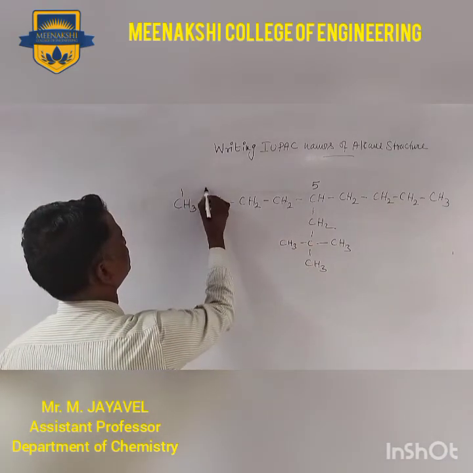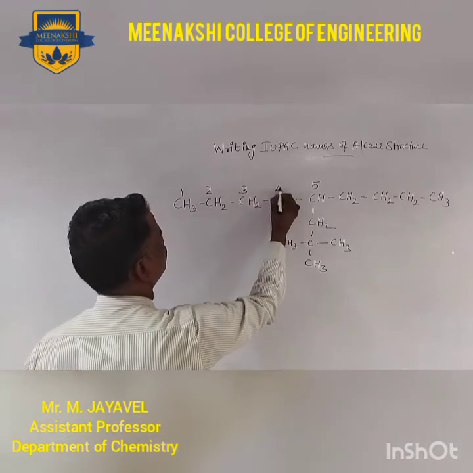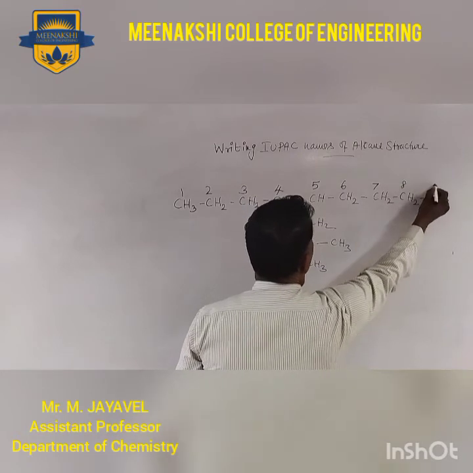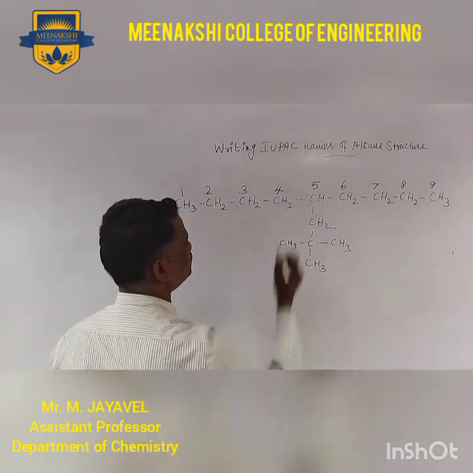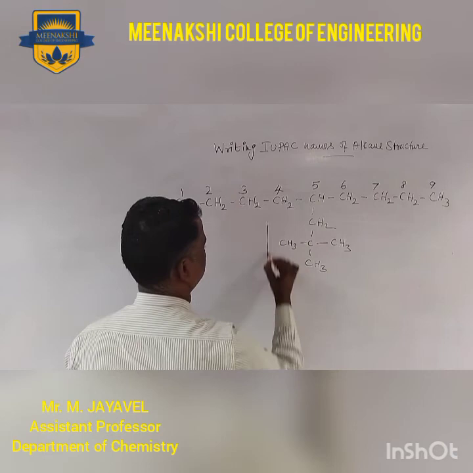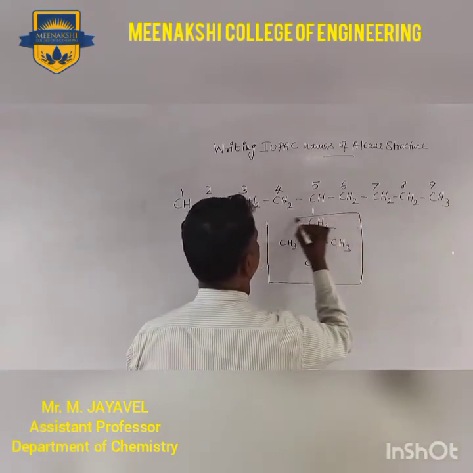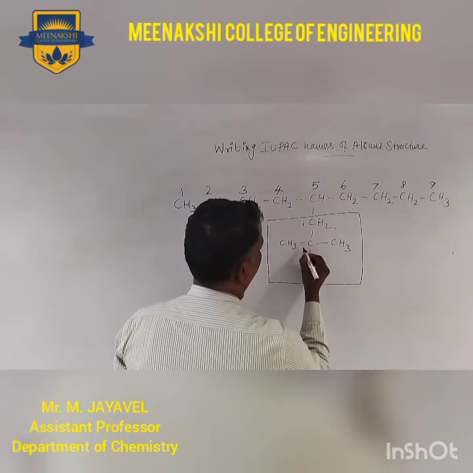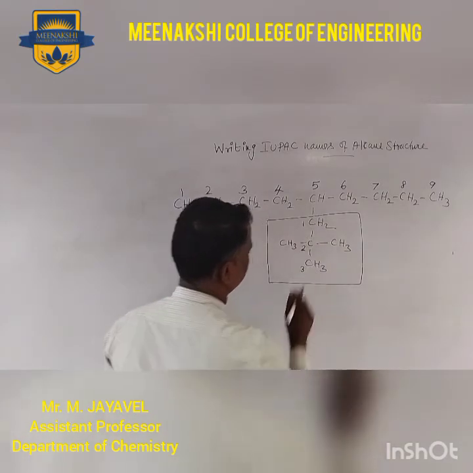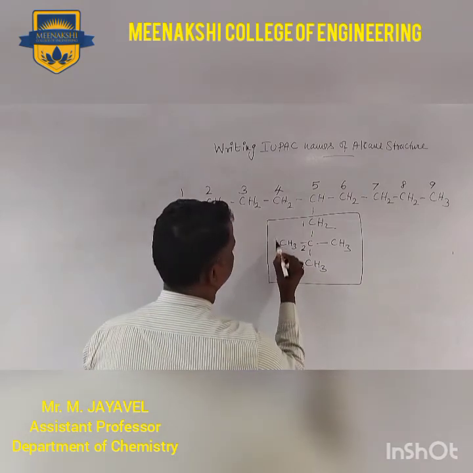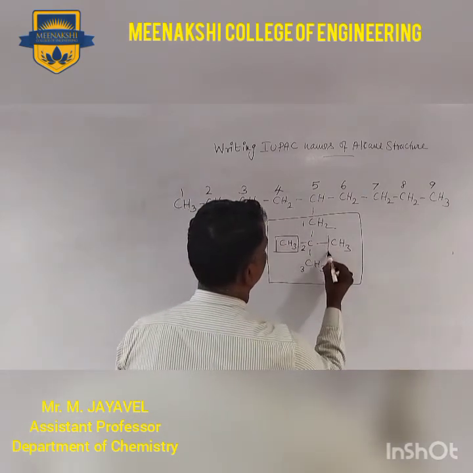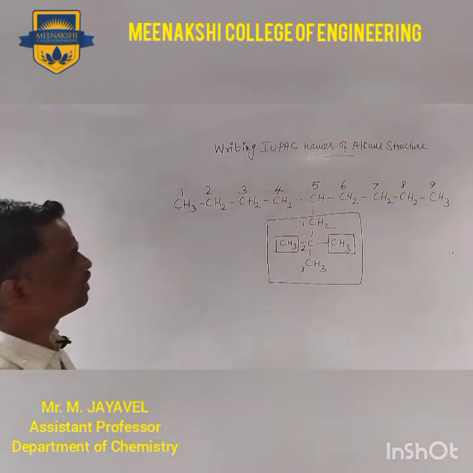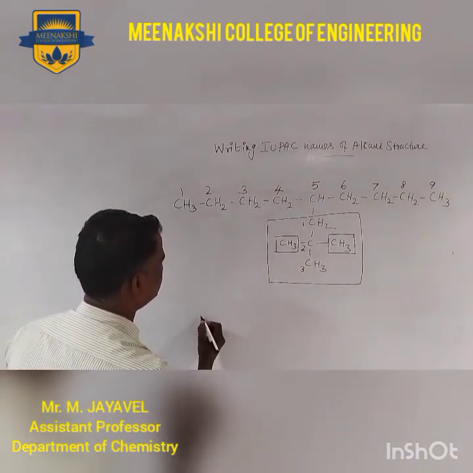So there is an option of only either this side or that side. You can start from here: 1, 2, 3, 4, 5, 6, 7, 8, 9. At the fifth position, this is the substituent group: 1, 2, 3. Further inside, there are 2 methyl groups attached at the second position. Now we can write the IUPAC name.